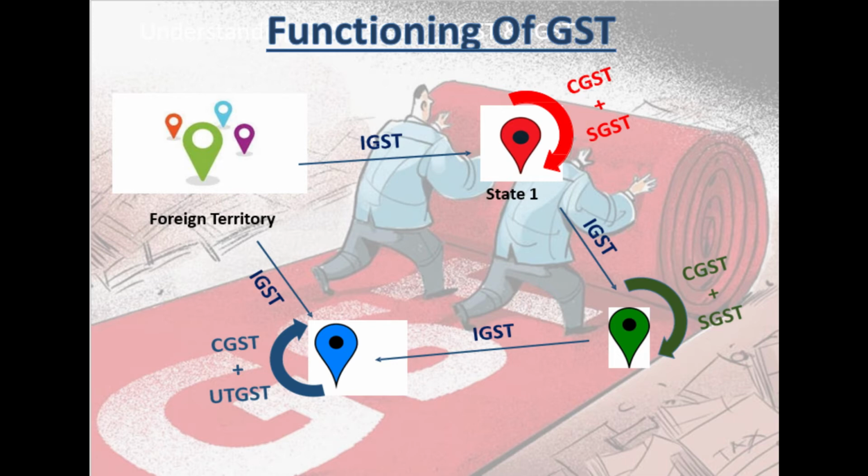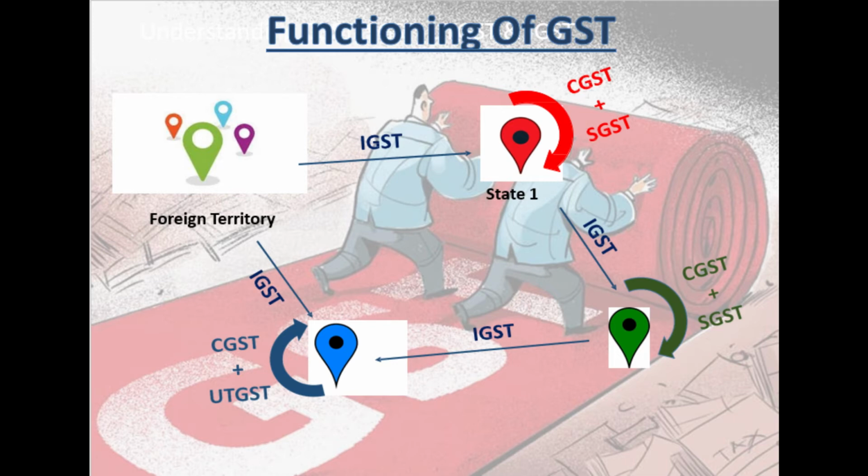Likewise, conversely, I have taken a reverse cycle also. That is, if goods are coming directly from foreign territory to the union territory, the arrow is indicated towards blue from foreign territory. Concentrate on that. Then what will happen? IGST plus customs duty will be applicable when goods are imported from foreign territory to union territory, and if the sale is taking place subsequently in the union territory, then UTGST and CGST would be applicable.